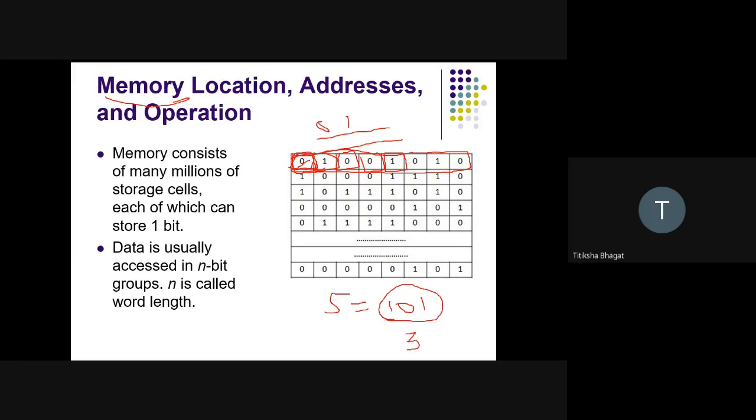How can I write 8 again? I have to group the bits. So grouping the bits is a must. We cannot have the information using only a single bit. We need to group the bits. Grouping the bits in computer architecture is called a word.